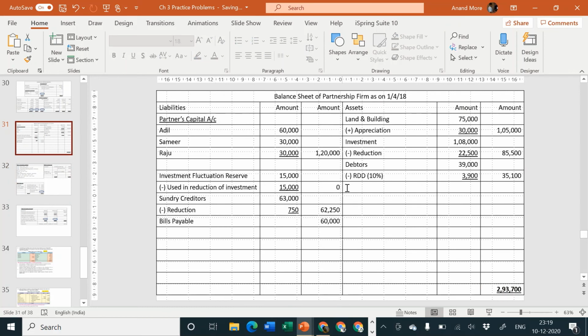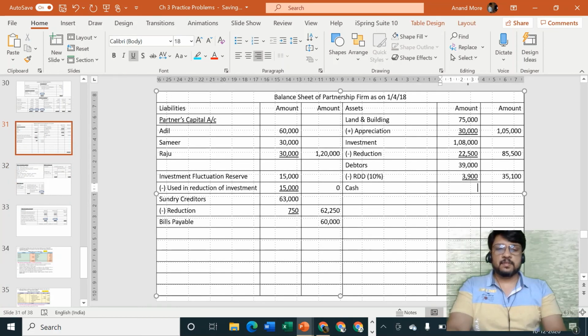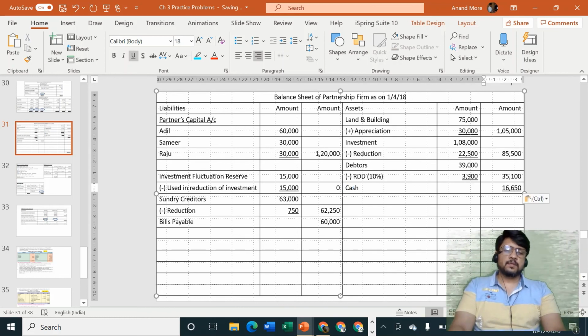Okay, I'll write it here, cash. What is the amount of cash? 16,650. Oh, not in the inner column, but it should be in the outer column. 16,650.